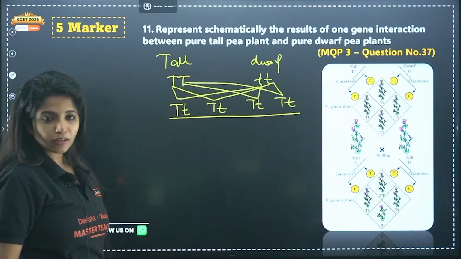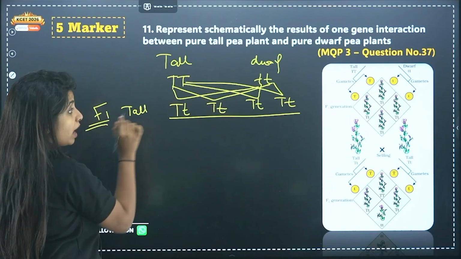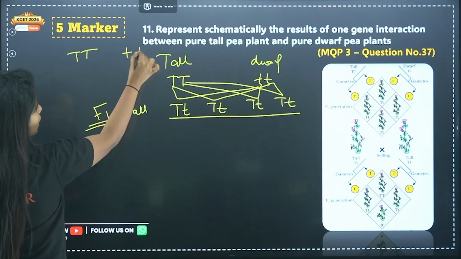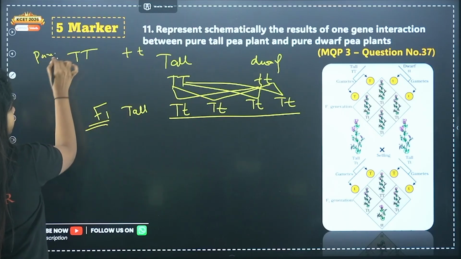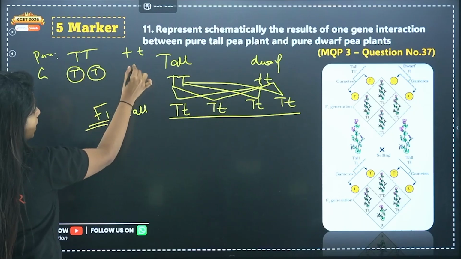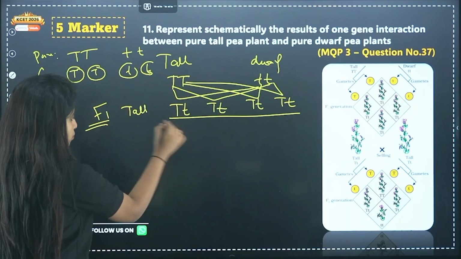Okay. All of them are going to be tall in the first generation. Now you have to make gametes properly. I have not made it here, but I'll tell you how to make it. You say this is the parents. Now gametes means you have to put them in the circles, and then you have to do this crossing. I did it, but you have to do that. Suppose we'll do it over here, okay?